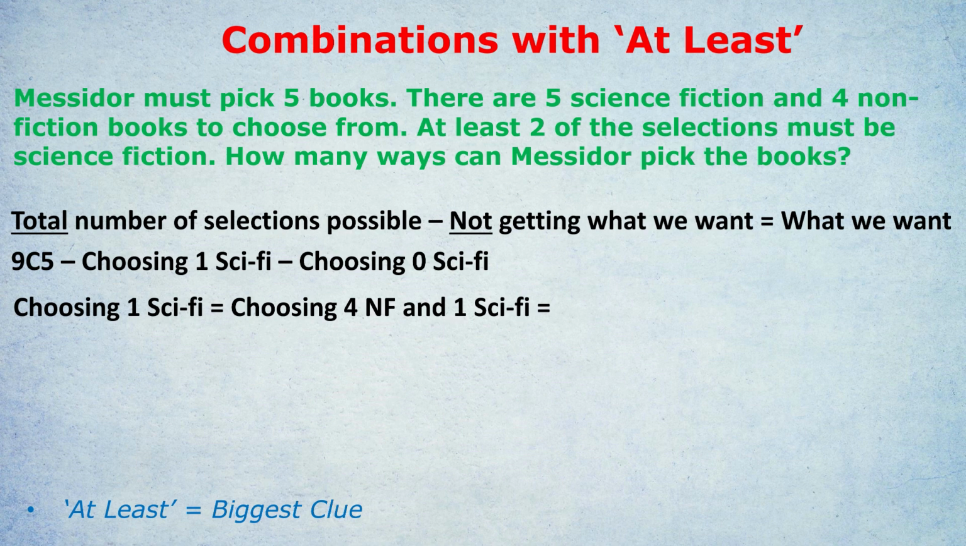Choosing one sci-fi book is a failure, and how does that happen? Well, if we chose 4 non-fiction and 1 sci-fi, then we're going to work that out. And then we later on have to work out separately the way of failing by choosing 0 sci-fi. Let's quickly do this one. How can we choose 4 non-fiction and 1 sci-fi? Well, there are 4 non-fiction books in total, so it's 4 choose 4 for the non-fiction, and there is 1 sci-fi book that we're picking out of 5, so it's 5 choose 1.